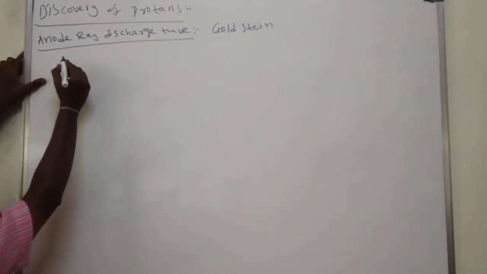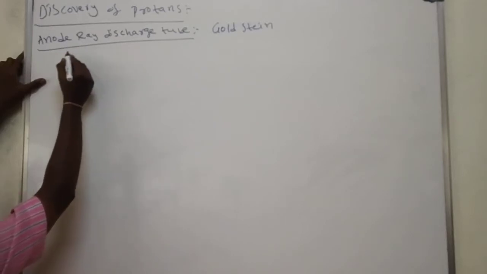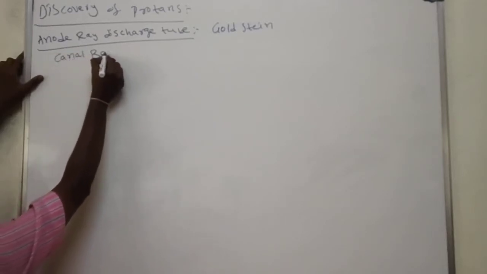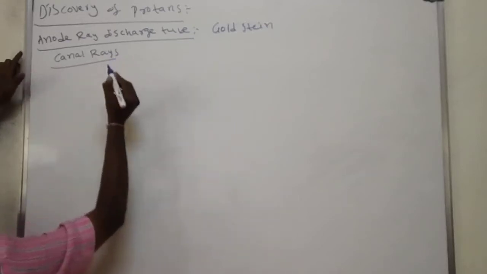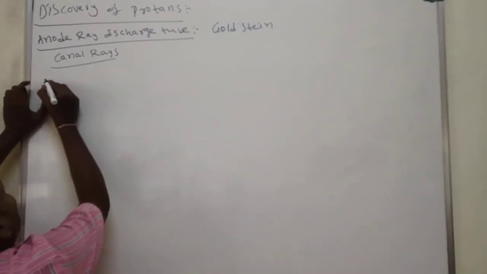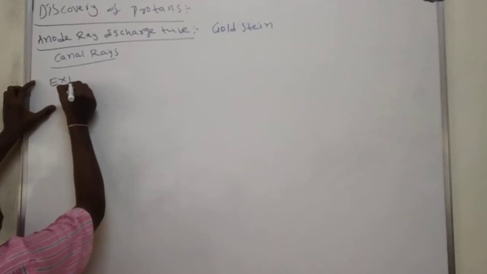The rays which evolve from the anode we call anode rays. These are also called canal rays. How did Goldstein discover the proton? We'll see the experiment.